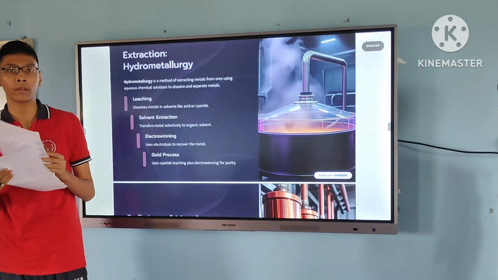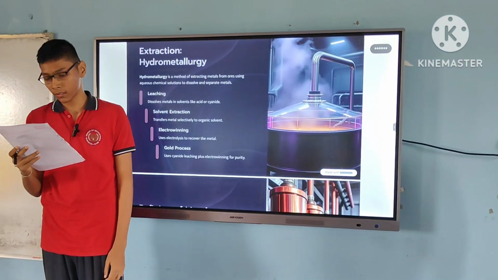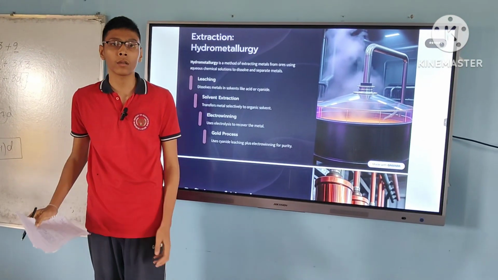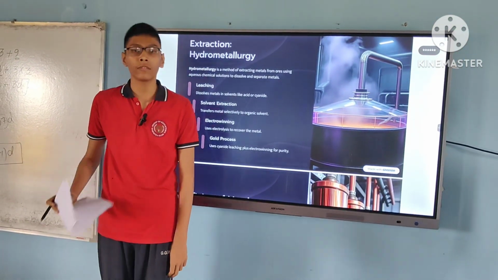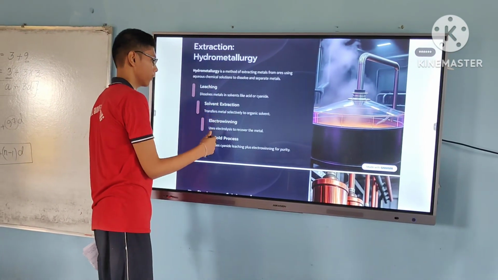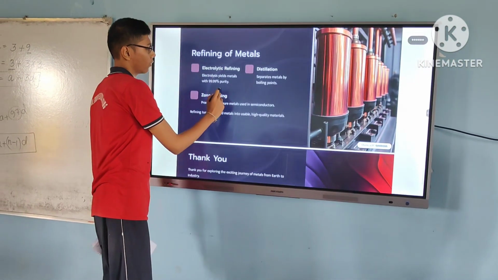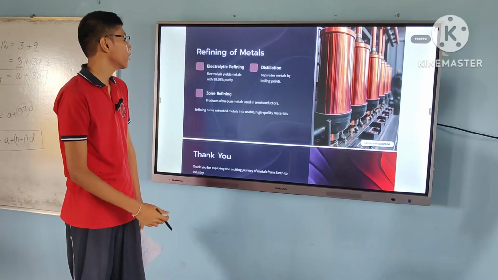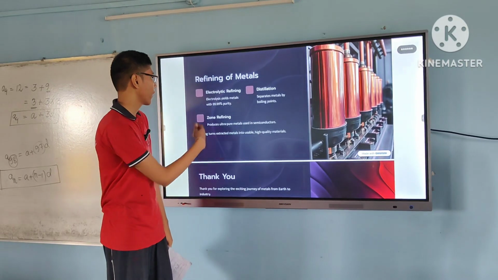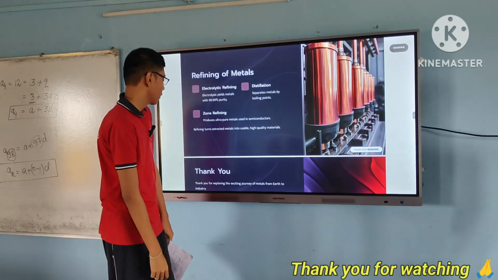Now hydrometallurgy. It is a process or a method of extracting metal from their ores using an aqueous chemical solution to dissolve and separate the metal. Some processes are leaching, solvent extraction, electrowinning, and the gold process. Now, refining of metals. Refining of metal consists of three processes: electrolytic refining, distillation, and zone refining.